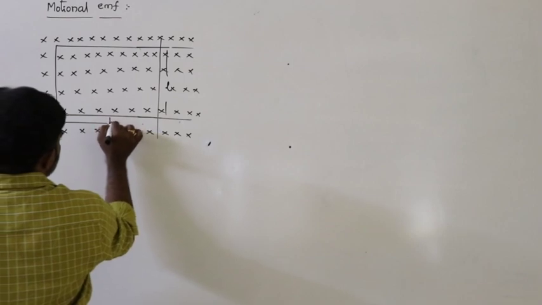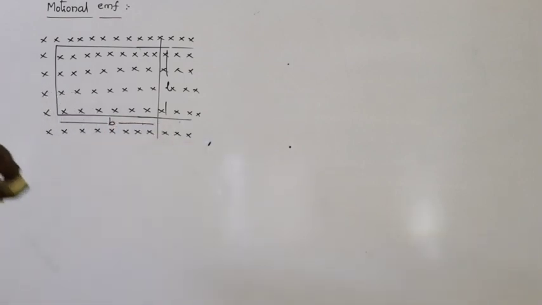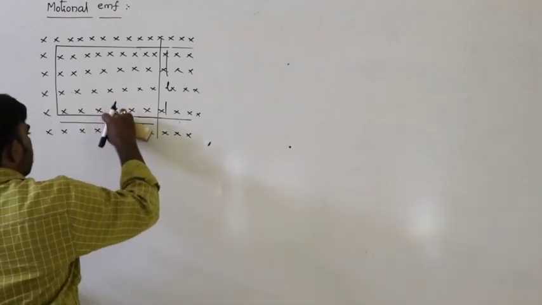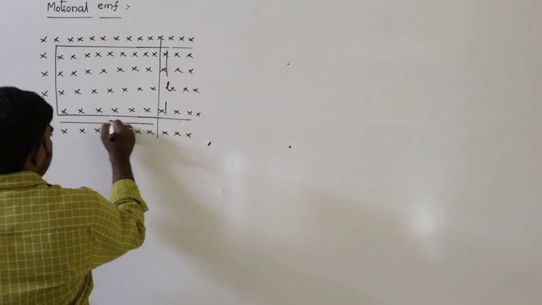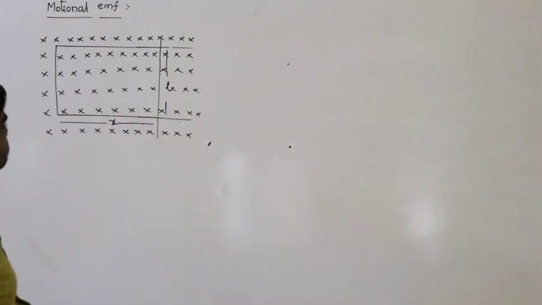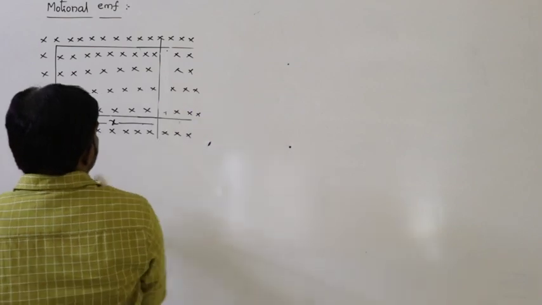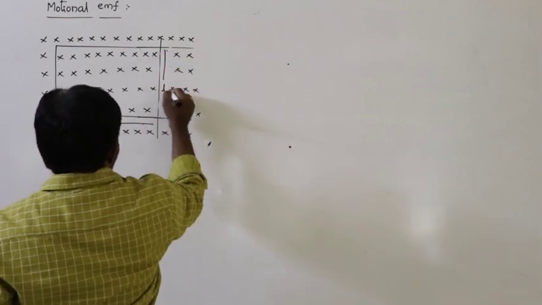Let us say this is the length and this is the breadth, x, whatever it is. This is the length of the conductor.